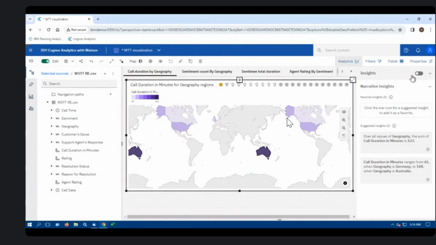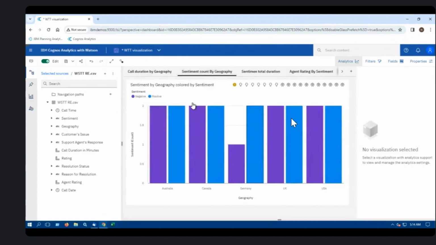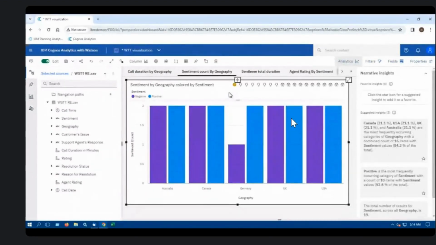Now, for our interest, I'm going to take you through visualizations for sentiment. So let's try and understand the number of sentiment counts, positive and negative, by geography. Let me go to the second tab now. Okay, so as I'm seeing, all the countries have an equal number of positive and negative sentiments, but it is in fact Germany that has a smaller number of negative sentiments. And I think this in fact correlates with the number of call minutes that they received as such.